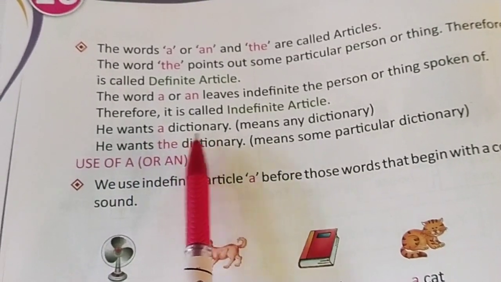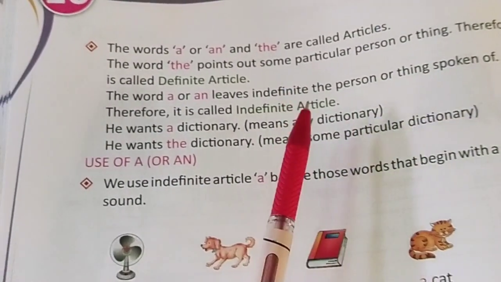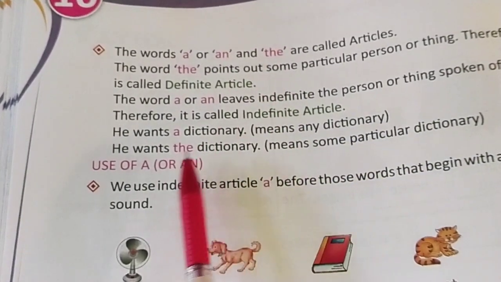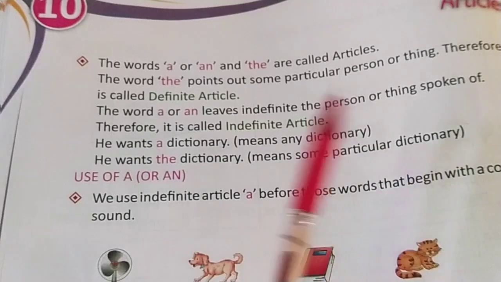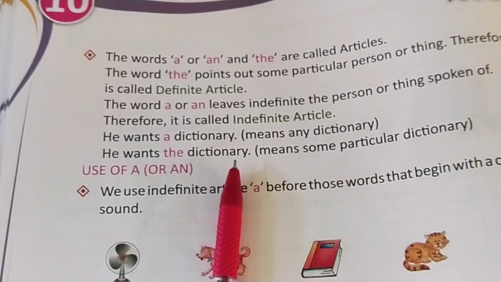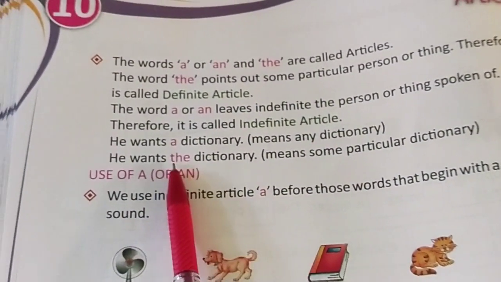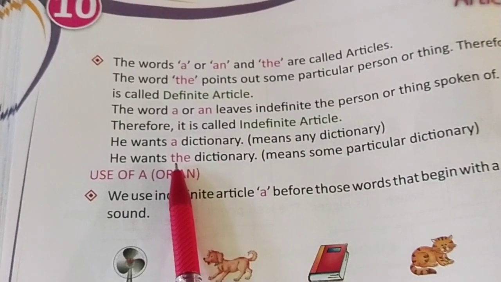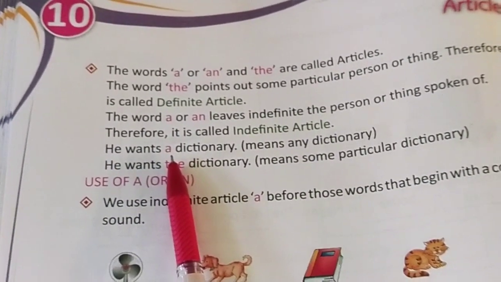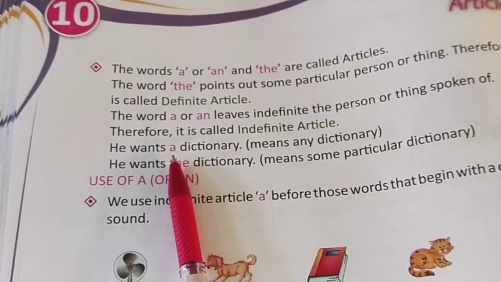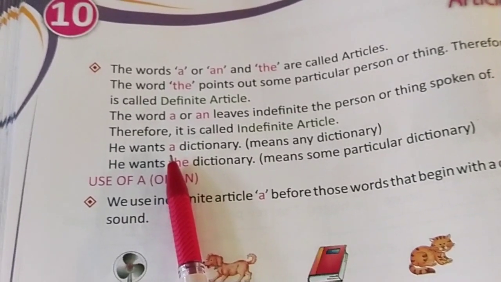He wants a dictionary means any dictionary, not a particular dictionary, any dictionary. He wants the dictionary means some particular dictionary he is talking about. Okay, the is used for a particular thing, but when we are talking about a or an, we are not talking about a particular thing.